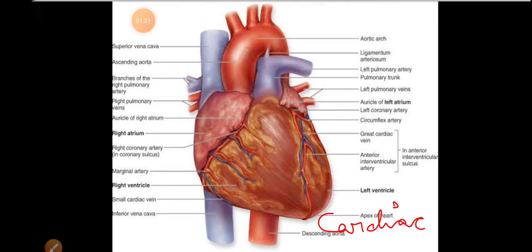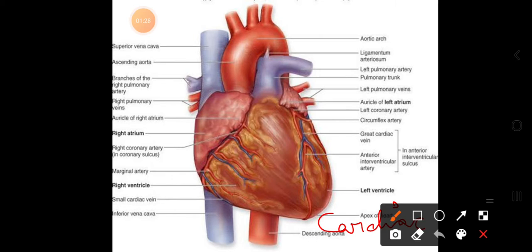So here you are able to see the external appearance of the heart. If you see the deep areas present on it, you can understand that your heart is divided into some chambers from inside. 1, 2, 3, 4. The heart is divided into 4 chambers from inside.